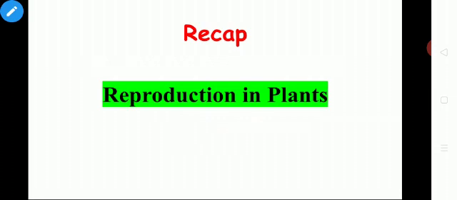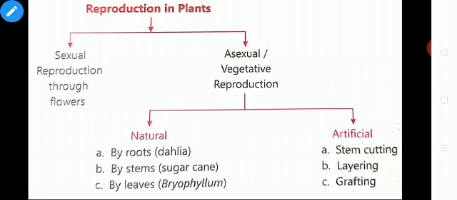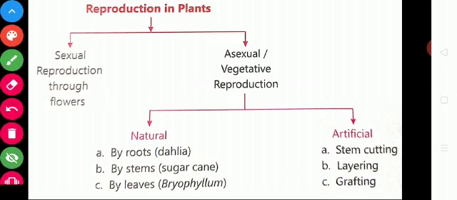This reproduction is done both in plants and animals. You know that, isn't it? Now we are going to have the recap of the reproduction in plants.